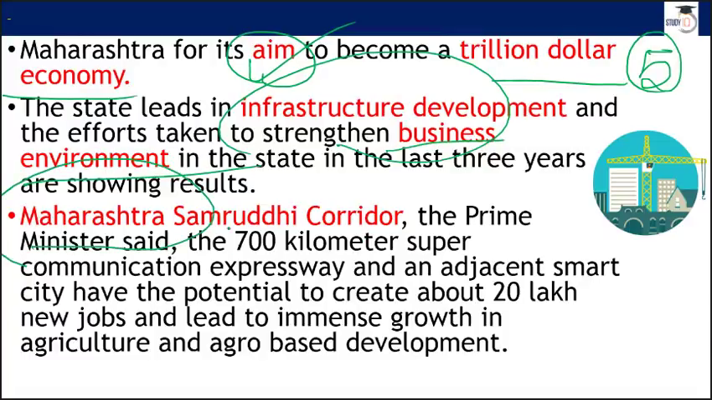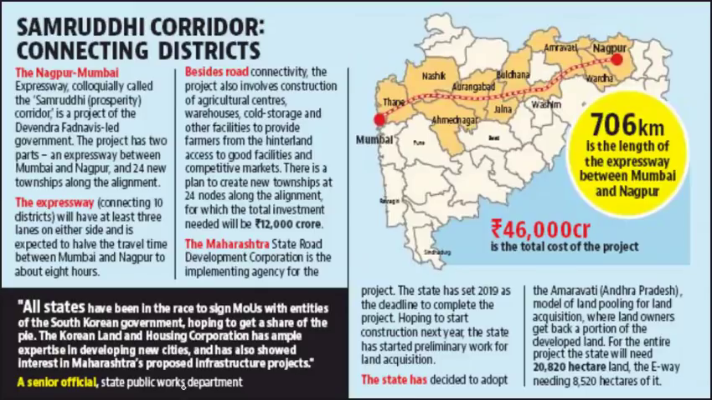With this, Maharashtra is also constructing the Maharashtra Samruddhi corridor. It is a 700-kilometer super communication expressway and an adjacent smart city that have the potential to create 20 lakh new jobs, said the Prime Minister. Now I have a picture for you from a newspaper. It is about the Samruddhi corridor connecting districts. As you can see here, the main focus is the Nagpur to Mumbai expressway, right? Samruddhi means prosperity.